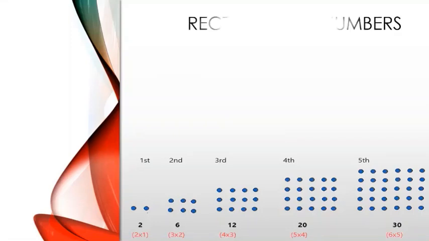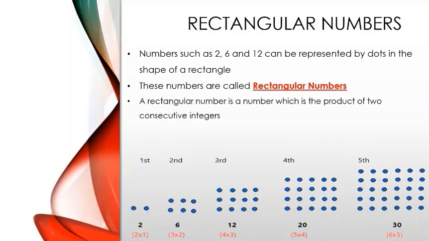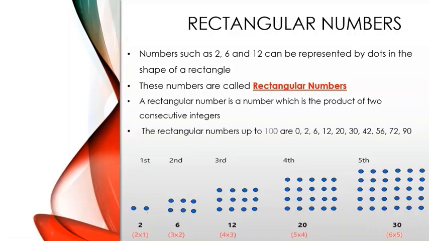So now let us learn about rectangular numbers. Numbers such as 2, 6 and 12 can be represented by dots in the shape of a rectangle. These numbers are called rectangular numbers. A rectangular number is a number which is the product of two consecutive integers. The rectangular numbers up to 100 are 2, 6, 12, 20, 30, 42, 56, 72 and 90.